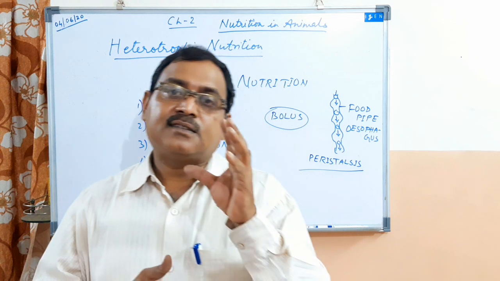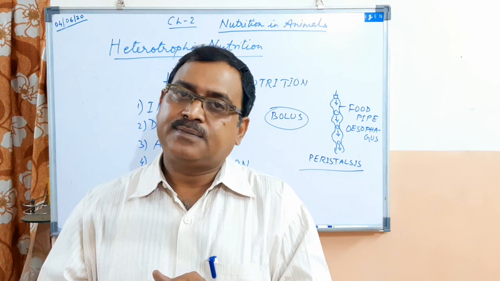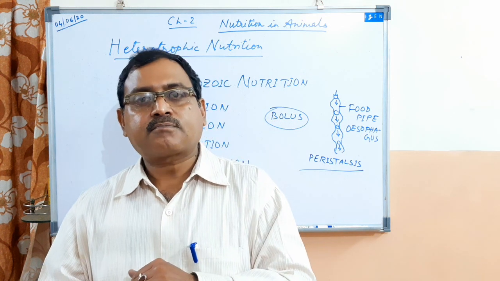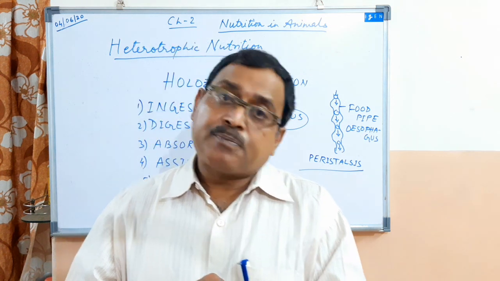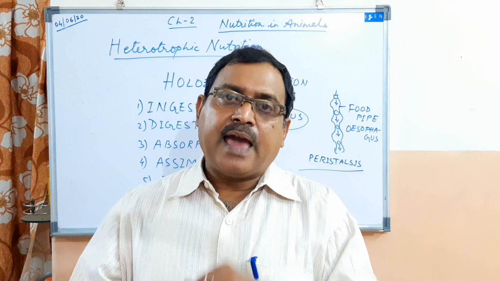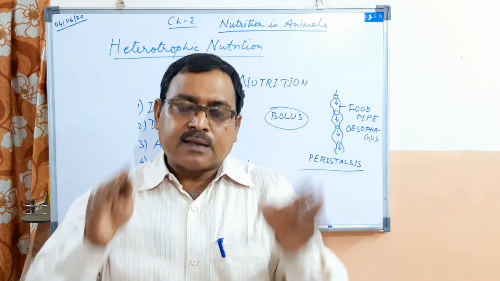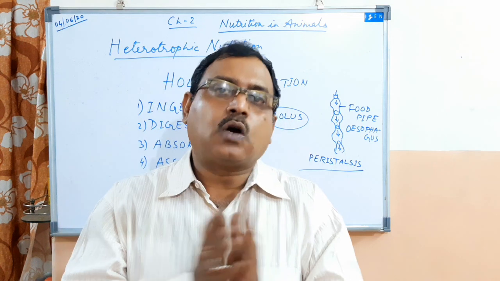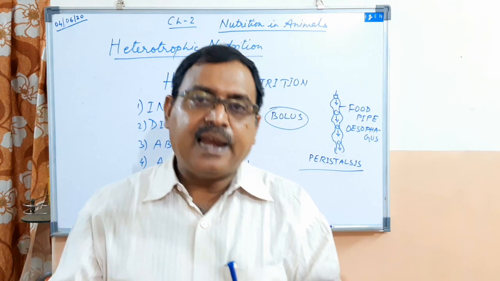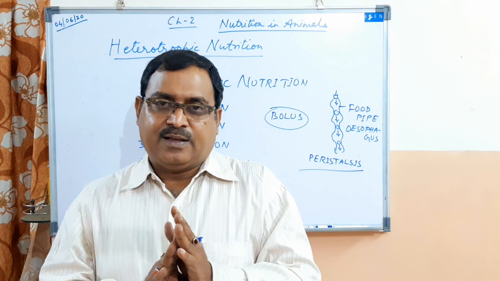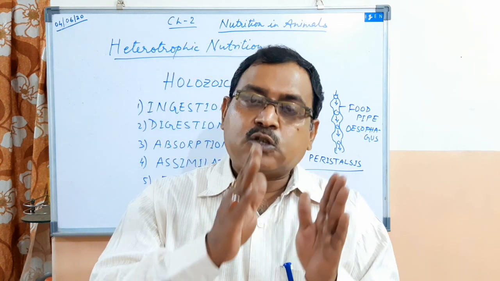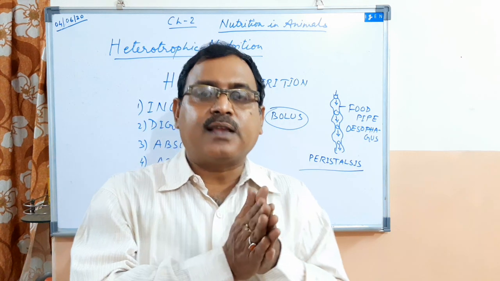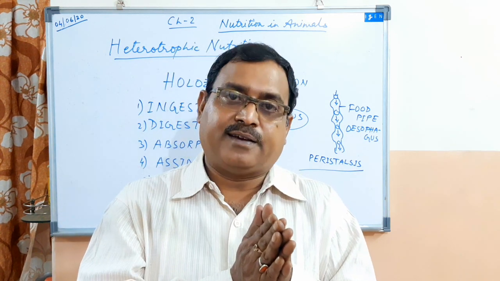First, it contains hydrochloric acid. Second, it contains pepsin, another enzyme. And mucus is secreted from the cells of the inner layer of the stomach, which forms a layer so as to prevent the acid from coming in contact with the inner wall of the stomach.